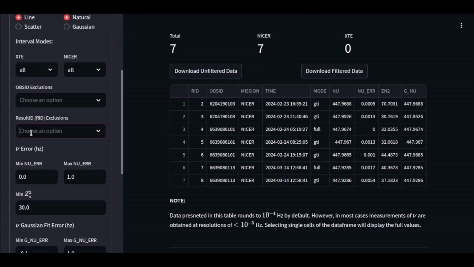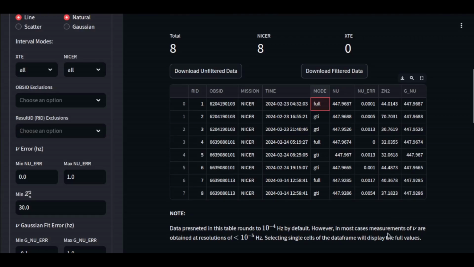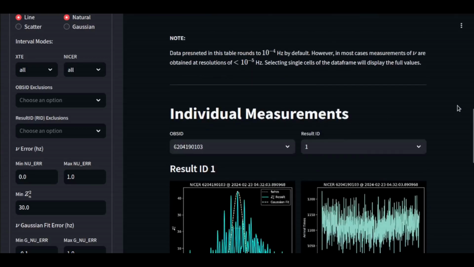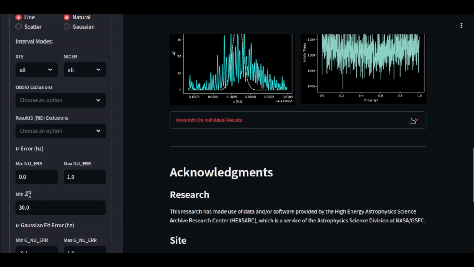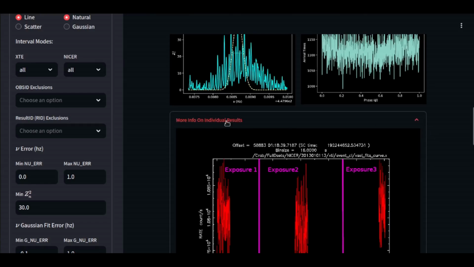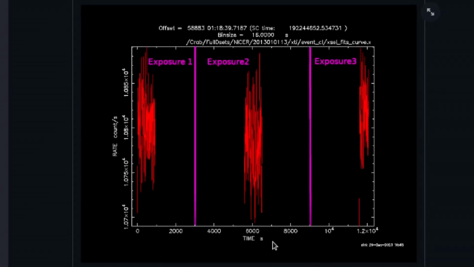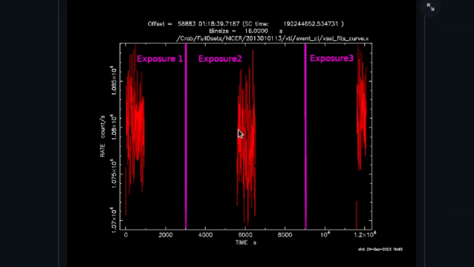But I'm quickly going to add that back in, because you can see that that one is in what is considered full mode, or what I consider to be full mode. Now, what exactly is full mode versus GTI mode? I have a little bit of an explainer here with this drop down on more info on individual results. As you can see right here, we have a light curve from some NICER data, and there are 3 different exposure intervals in this observation. You can see that NICER was collecting light from the source during this first exposure, and then it stopped and trailed off.